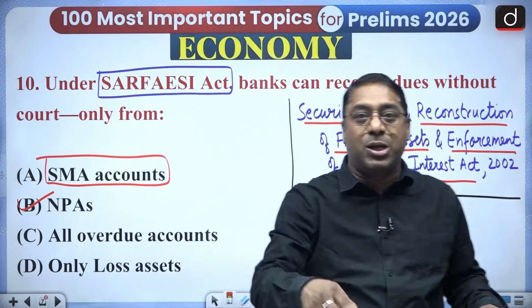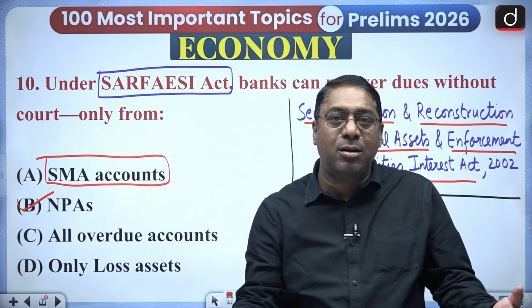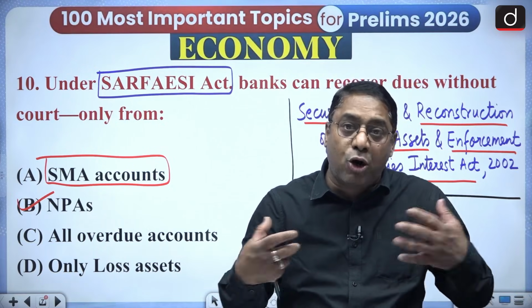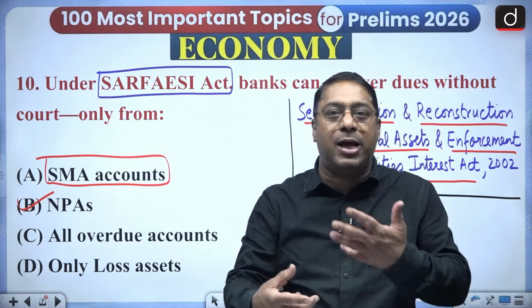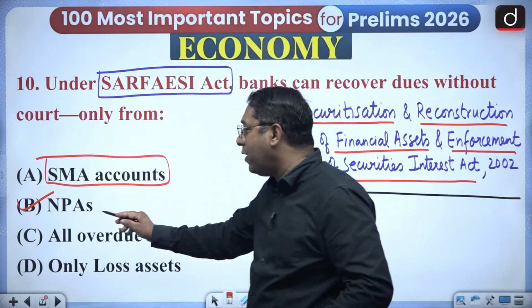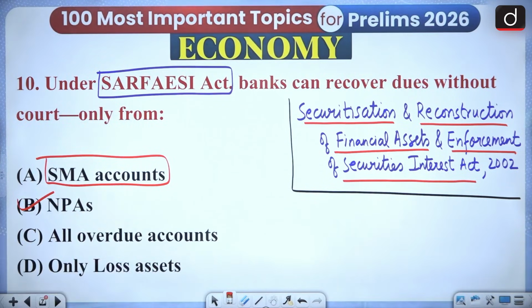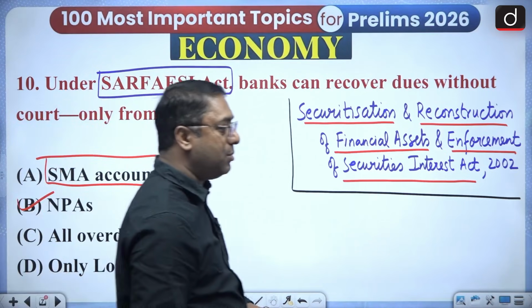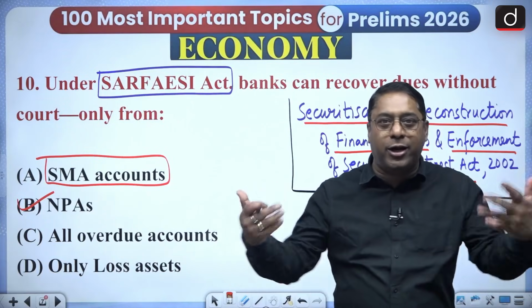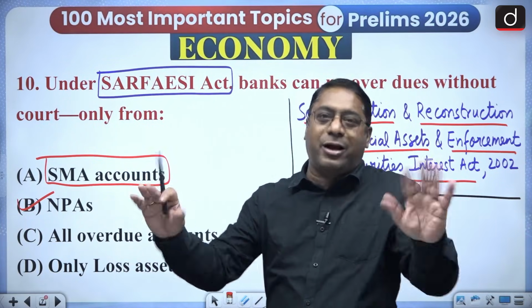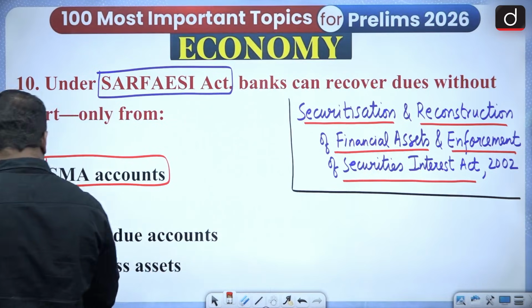The borrower can say, I was going to pay it, so you don't have trust in me. So it's only for the NPAs, not for all the overdue accounts, or loss assets. Loss assets are already lost, already unrecoverable, so there is nothing to do with regard to that.